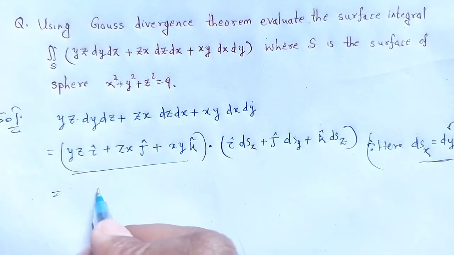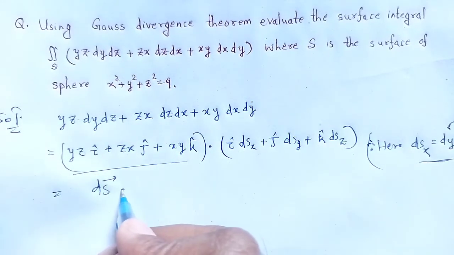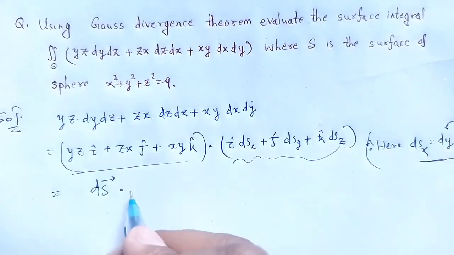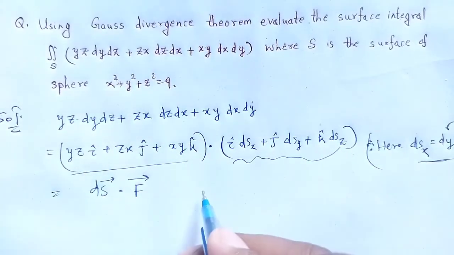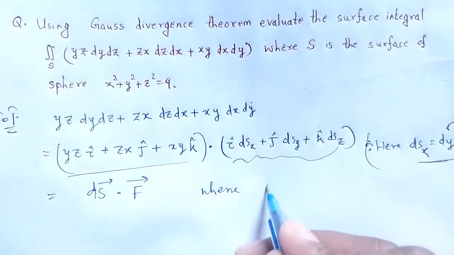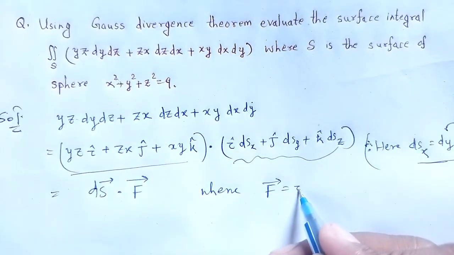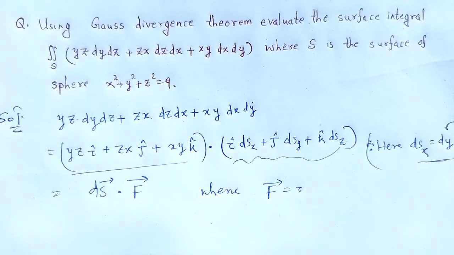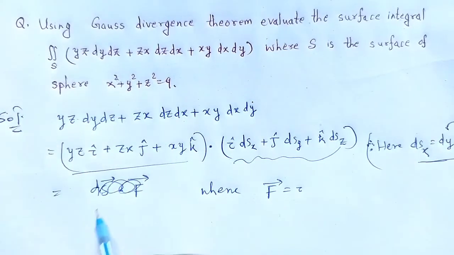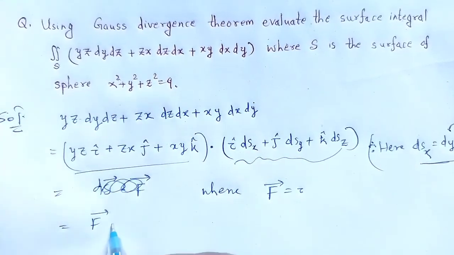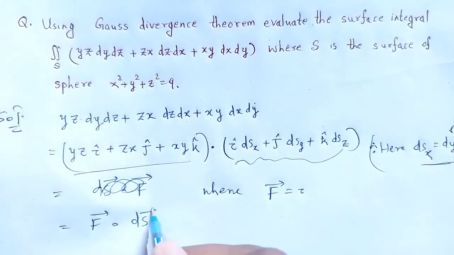That is dS vector dot f vector, where we write the vector as, okay, that is the alternative way, f vector and this one is dS vector.